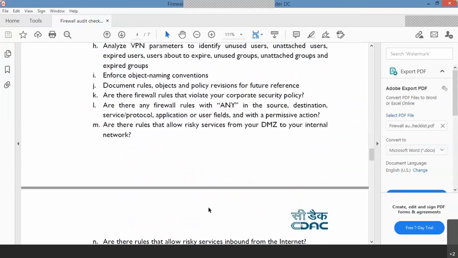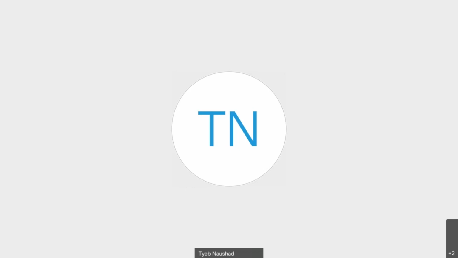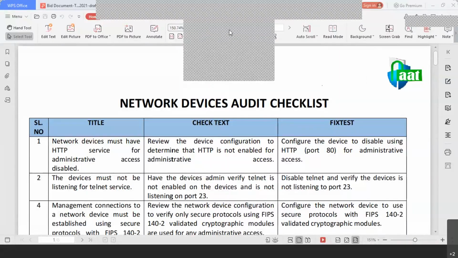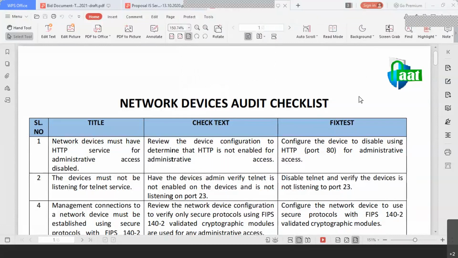So yeah, this we can just. So I'll be showing one more thing to you. It's a network devices audit checklist. I hope you are able to see my screen, right? Okay. So this is a generic checklist which we have prepared for network devices audit.